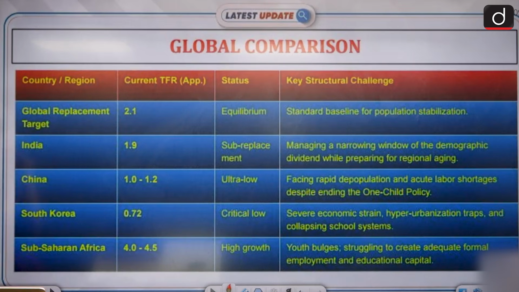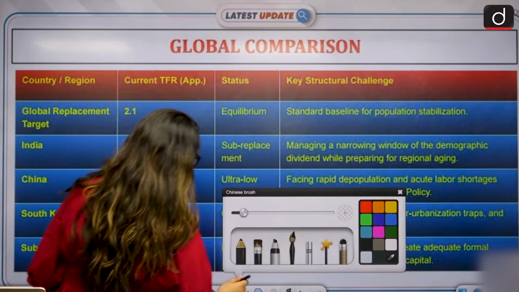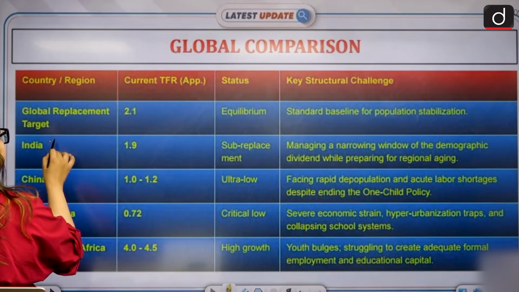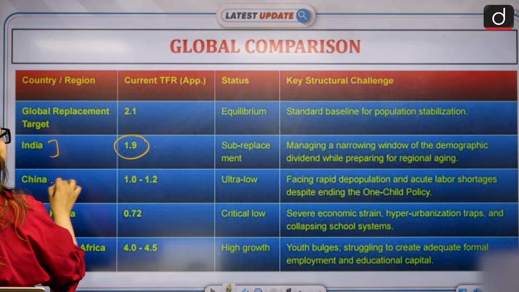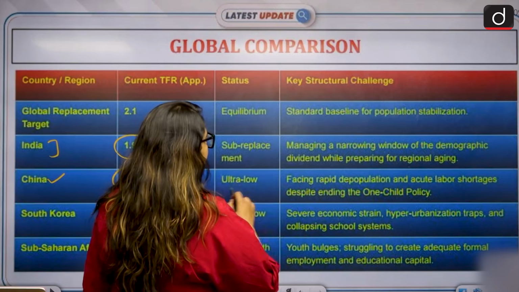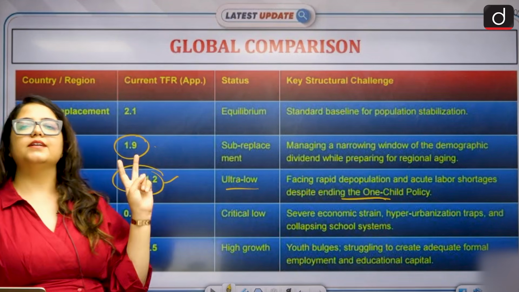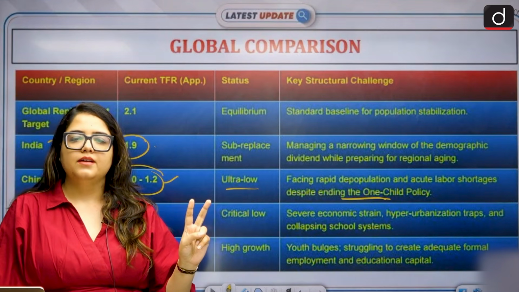Okay. Let's see a global comparison, how the rest of the countries in the world are performing and how India is doing as compared to that. India, 1.9. In China, it is 1 to 1.2. It is ultra low. Why? Because of the one child policy. China had a one child policy. India at least had a two child policy.